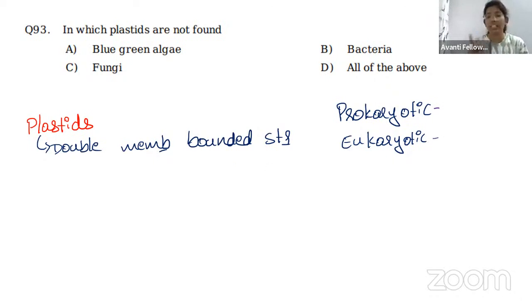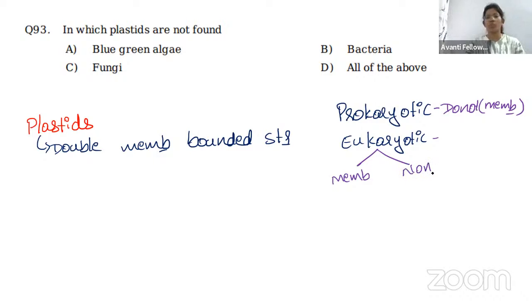Why I'm saying this, I'll tell you. The main difference between prokaryotic and eukaryotic cells is that prokaryotic cells do not have any membrane bounded cell organelles. But eukaryotes have both membrane bounded and non-membrane bounded cell organelles.